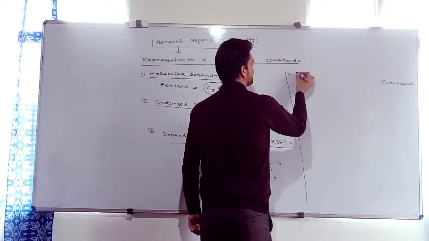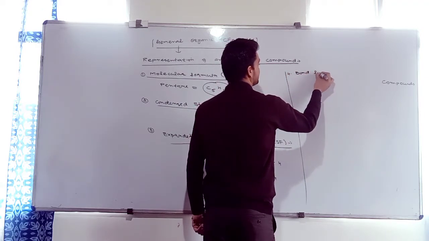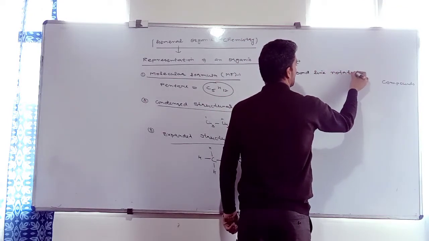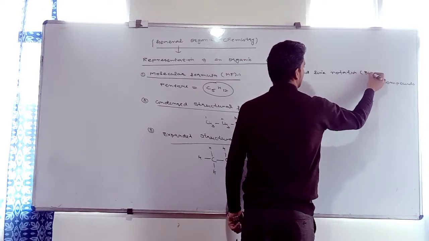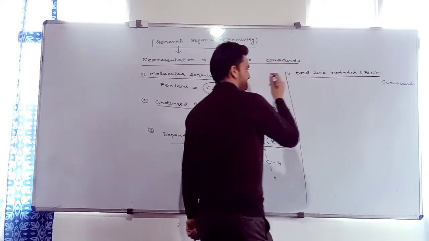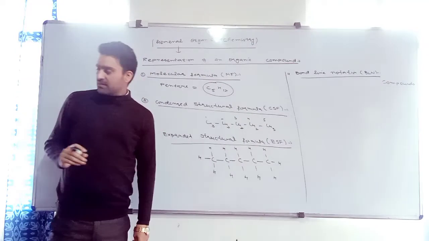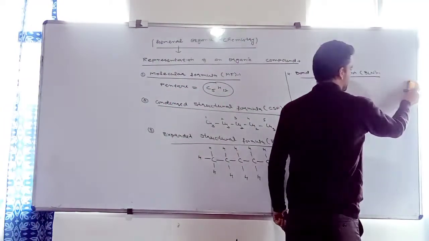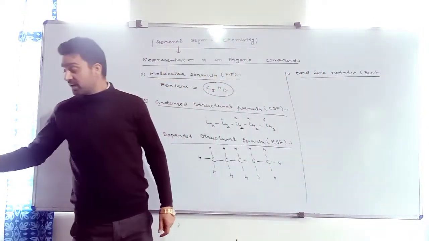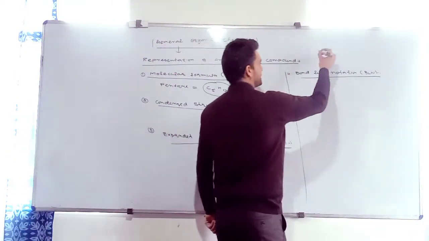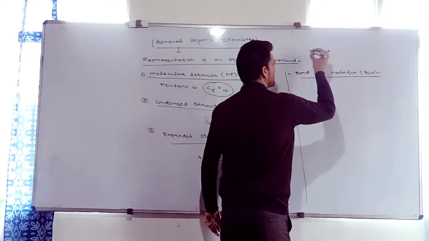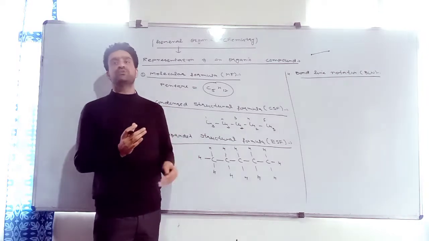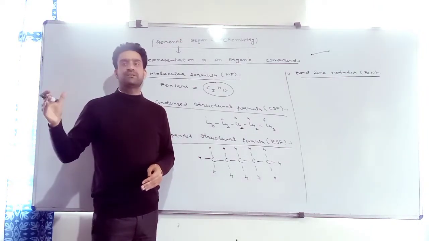Number 4 is bond line notation. It is denoted by BLN. What is bond line notation? First carbon in alkane family, that's methane. BLN is not applicable, right? If I draw any line segment, it has 2 ends. That is 2 carbon atoms. It's an ethane. Now, if you have carbon atoms more than 2, you have to put it in bending form.